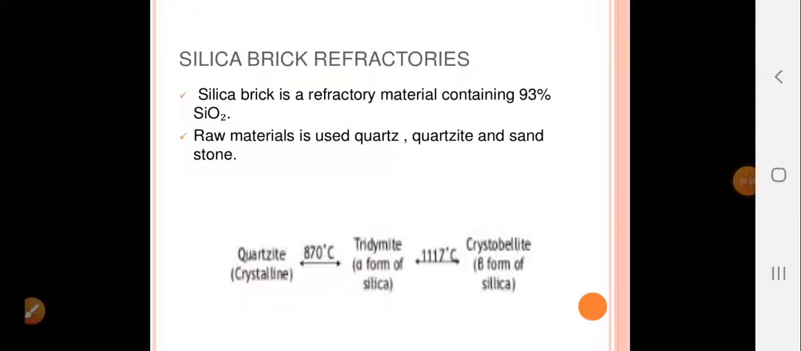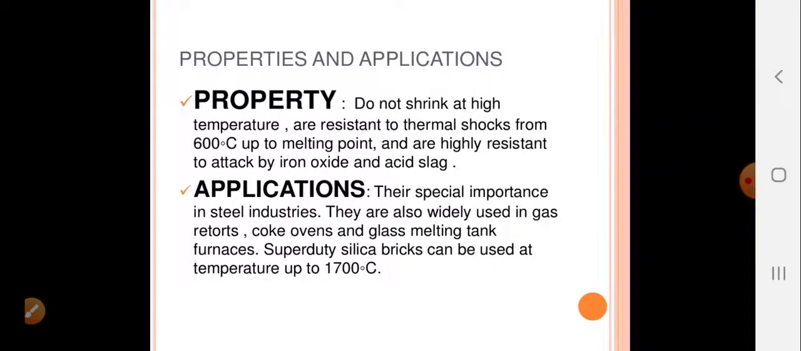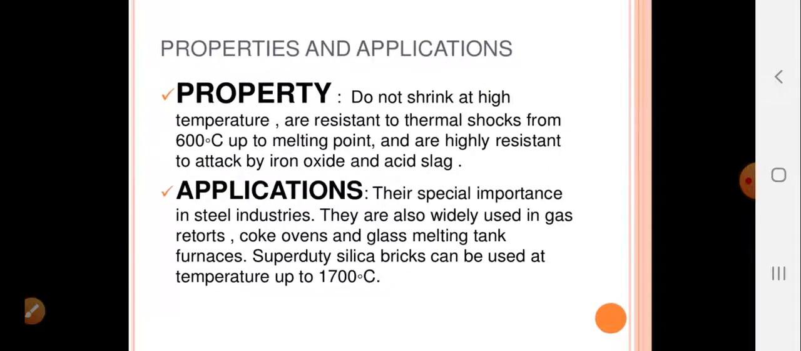Silica brick refractories. It is a refractory material containing 93% silicon dioxide, and the raw materials used are quartz, quartzite, and sandstone. Up next is the properties and application for silica brick refractories. So this type of refractory does not shrink at high temperature.